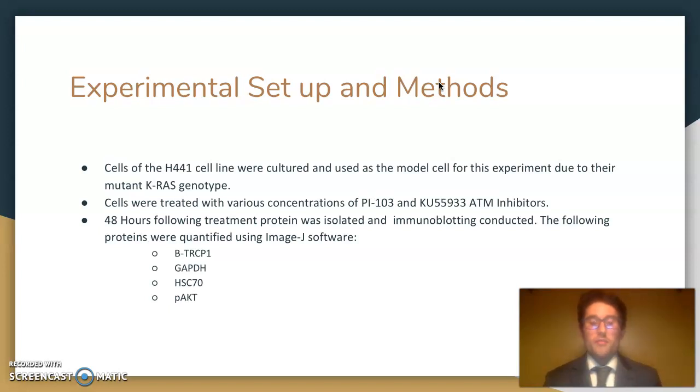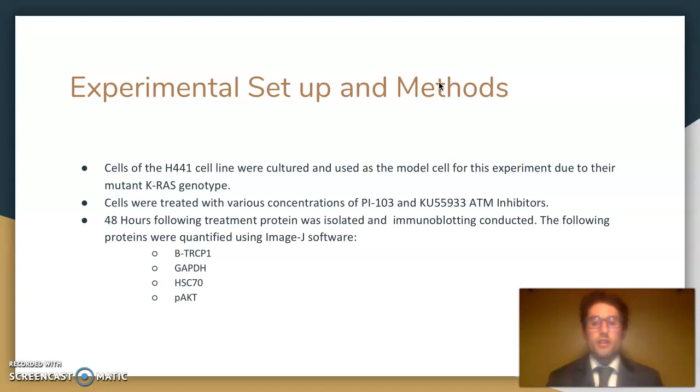They have been found to have a mutant KRAS genotype, which made them the perfect model for this experiment. Then I treated the cells with various concentrations of PI103 and Ku55933, which are both ATM inhibitors. PI103 has some broader targets, while Ku55933 is just a specific ATM kinase inhibitor.